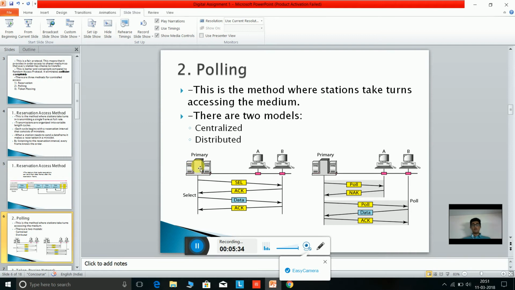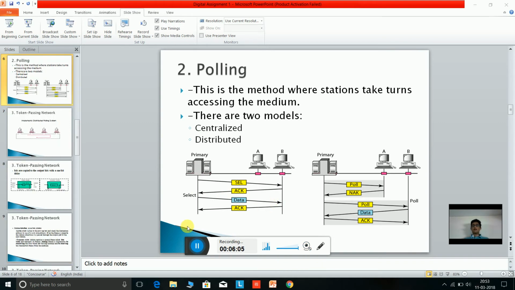So, if a primary station wants to communicate with one of the stations, then it sends a poll to the station. In this example, the primary station is sending a poll to B. B is ready to communicate, so it sends an acknowledgement, and then the primary station sends the data to B and B sends an acknowledgement.